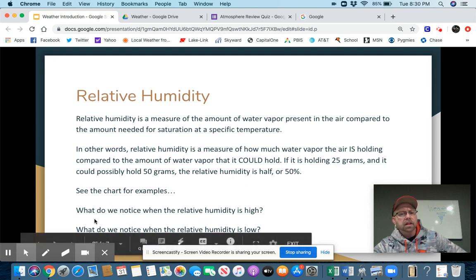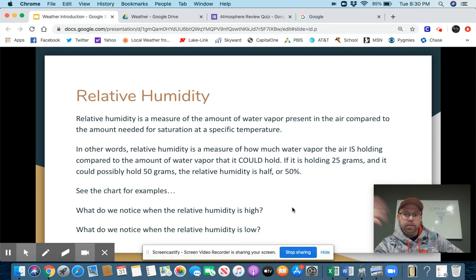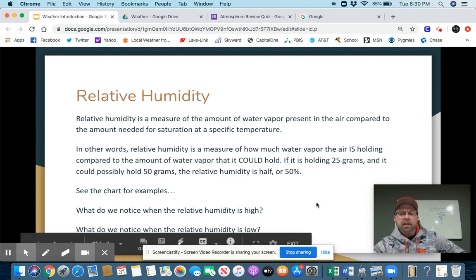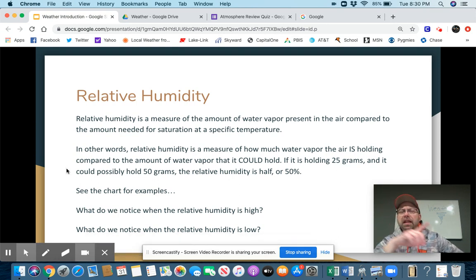We already mentioned a little bit, what do we notice when the relative humidity is high? Frizzy hair, we sweat more, it feels hotter, right? It's kind of miserable and the air is heavy. That's what we notice when we've got high relative humidity. What do we notice when the relative humidity is low, when there isn't much water vapor in the air? Well, if there's less moisture in the air than there is in our body, then the air actually sucks moisture out of our body. And what happens is we end up with dry skin. We end up with chapped lips. All right.